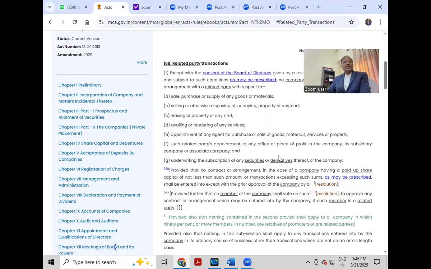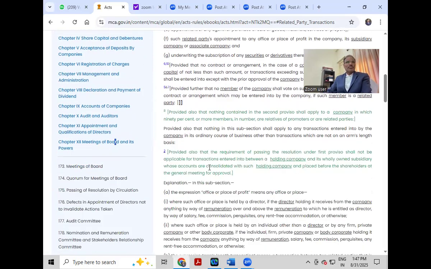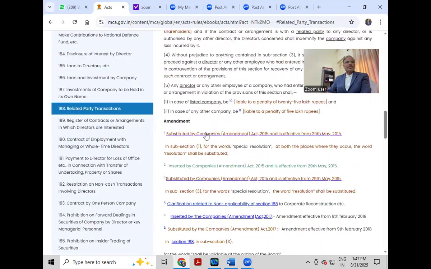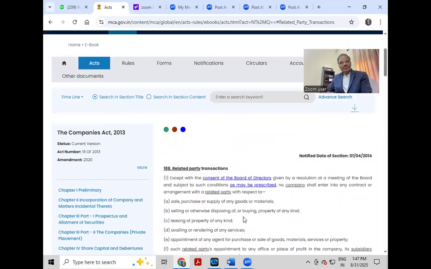Such related party's appointment to any office or place of profit in the company, its subsidiary company, or associate company. Suppose the MD's relative or any director's relative is being appointed, that all comes under related party transaction. Underwriting the subscription of any securities or derivatives thereof of the company. You can go through the provisions and explanation given in Section 188. Yes, I'll give you the overall idea.